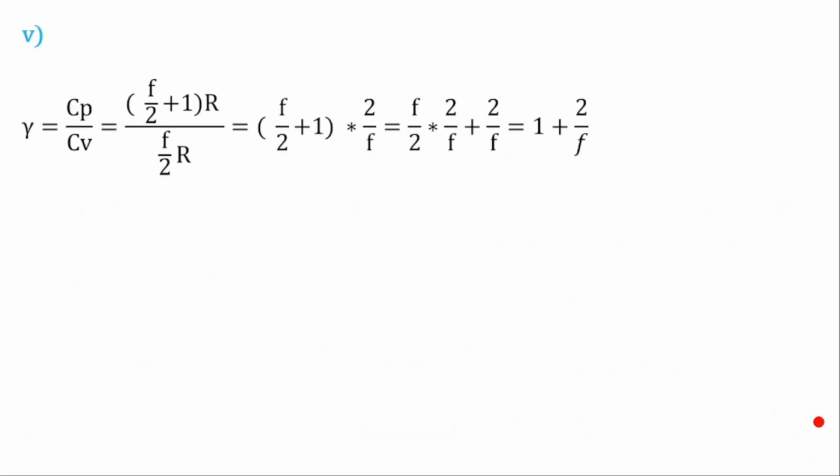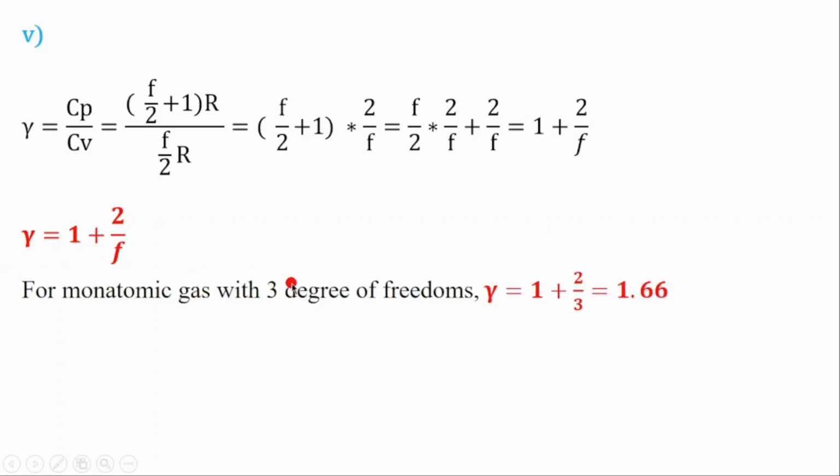The next question, the last question, was asking to derive the relation between degree of freedom and the gamma ratio. Gamma ratio is the ratio between Cp and Cv. So here we replace the Cp by the value F over 2 plus 1, R, and the Cv by F over 2 R. Then we will get F over 2 plus 1 times 2 over F, multiplying the fraction by reversing it. So you get that the gamma ratio is equal to 1 plus 2 over F.